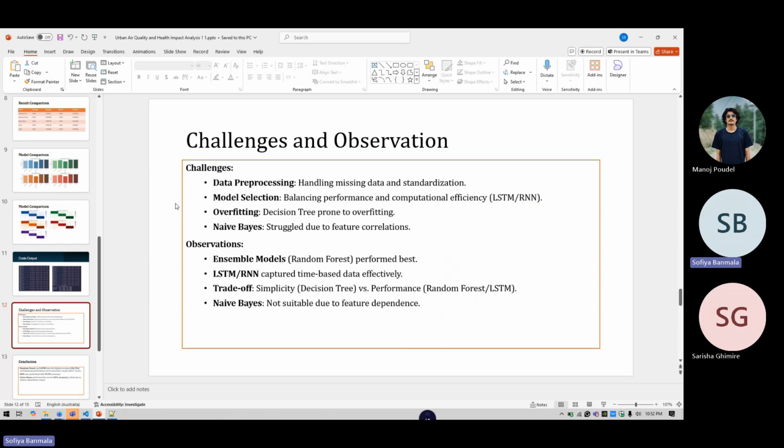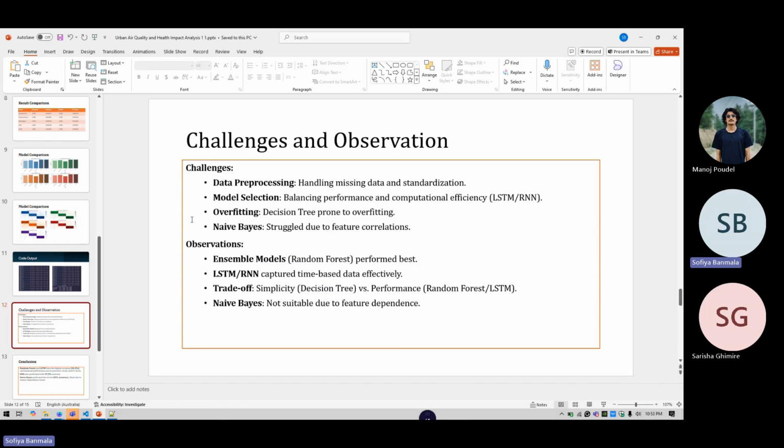Challenges and observations. We faced several challenges during this project. While preprocessing data, handling missing values and ensuring that the features were standardized and encoded correctly required significant effort. During model selection, balancing computational efficiency and performance was critical, particularly when choosing between LSTM and RNN, which are more resource intensive. And overfitting: the decision tree model was highly prone to overfitting, which is why we relied on random forest to mitigate this issue.